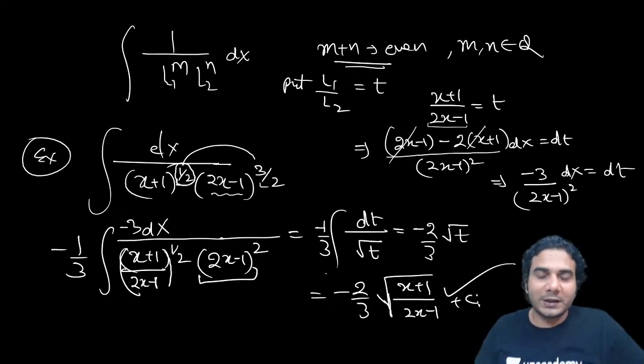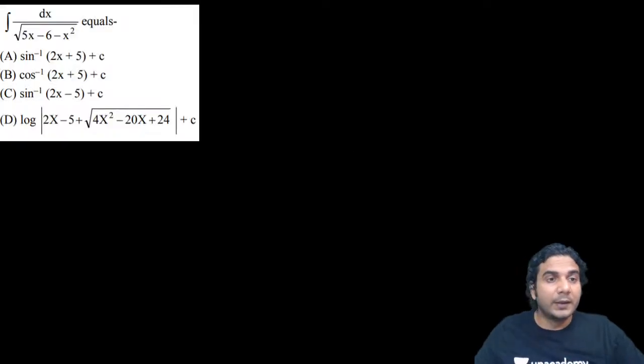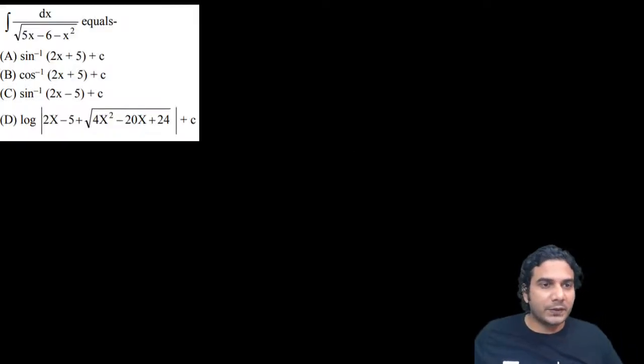So this was the last form for irrational functions. So we are done with the rational functions. Now let's do some practice questions. All right, so try this one. Now you solve it.